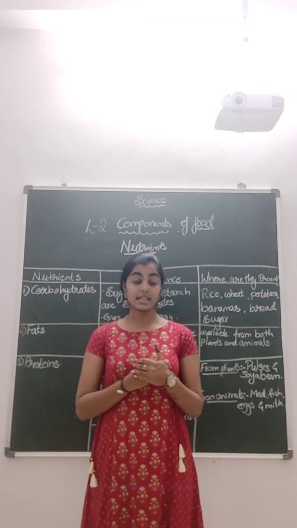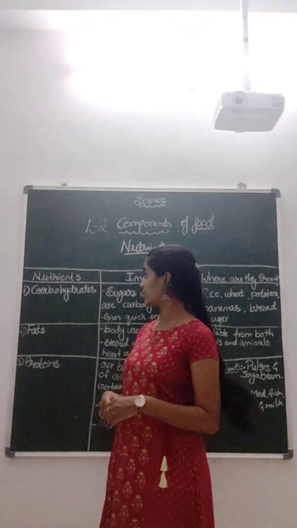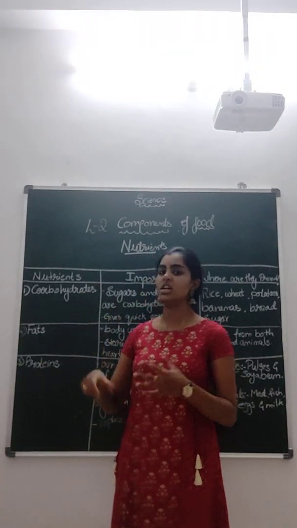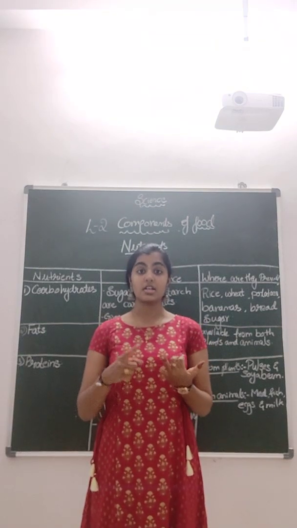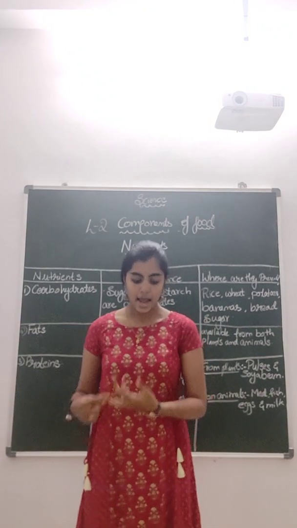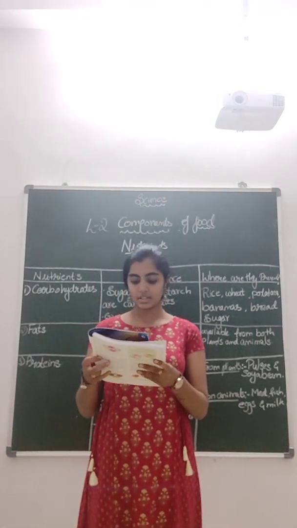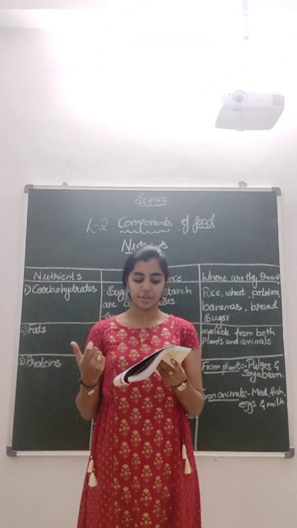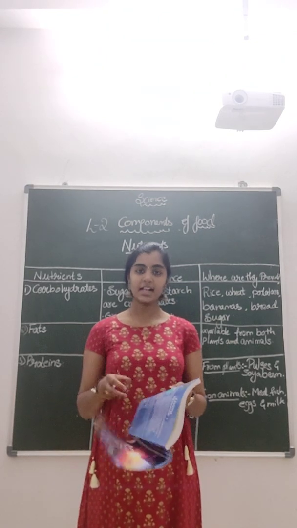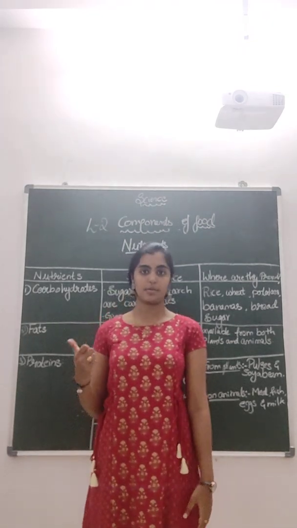So now, let us understand what the different components of food are. First one we take is carbohydrates. We have different types of components like carbohydrates, fats, proteins and so on. We have vitamins, minerals as well as water and roughage. Now, first, let us take a look into carbohydrates.